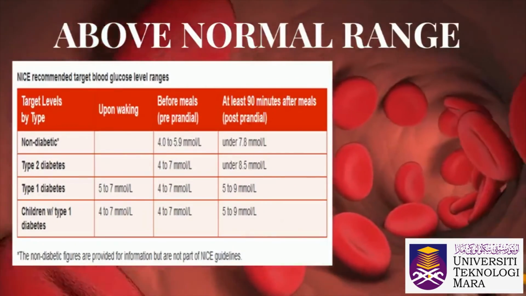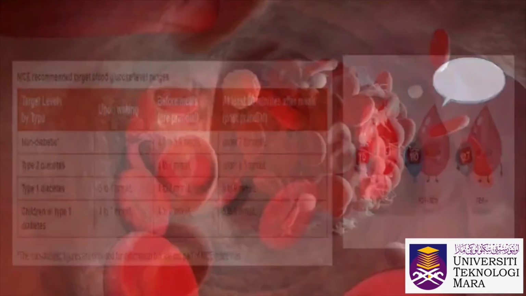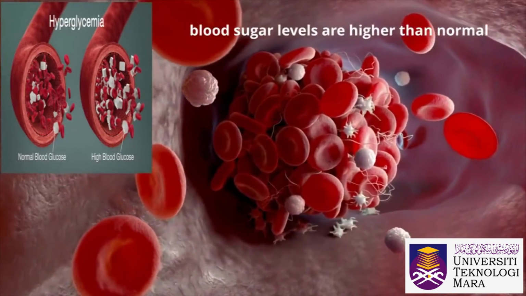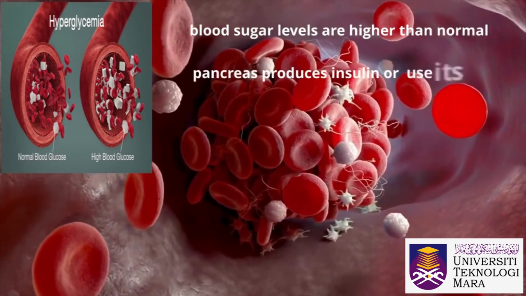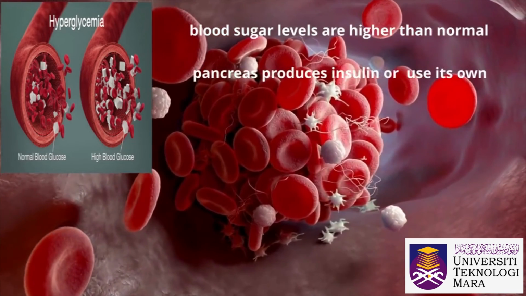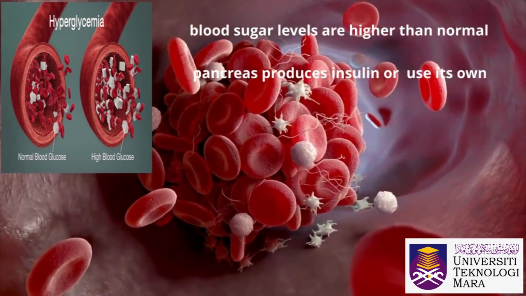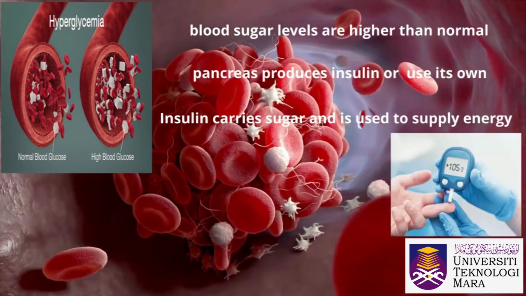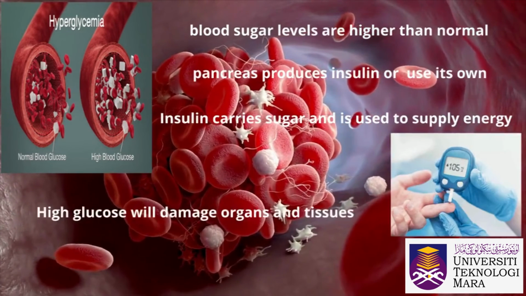Above normal range, there are four readings according to the target level of types. Diabetes is a condition in which blood sugar levels are higher than normal. It occurs when the pancreas no longer produces insulin or is unable to use its own insulin effectively. Insulin carries sugar in the bloodstream and is used to supply energy. High glucose levels will damage organs and tissues in the body.